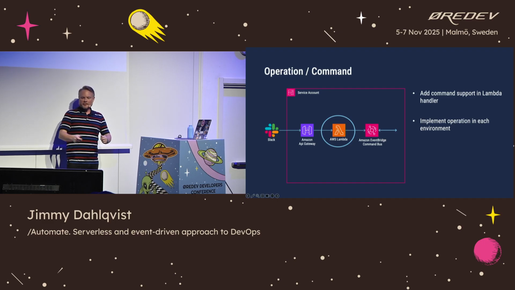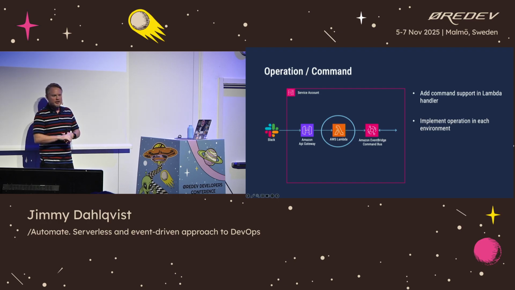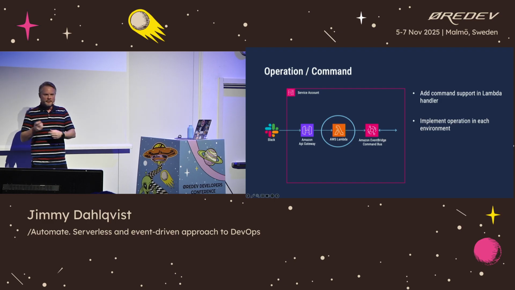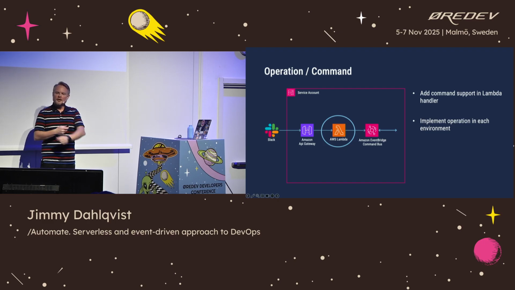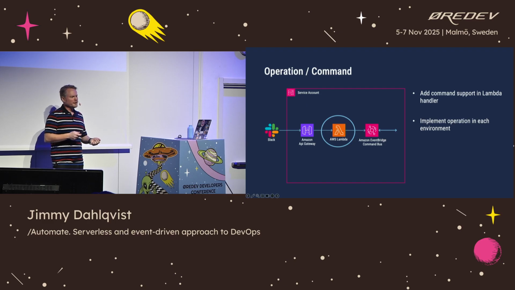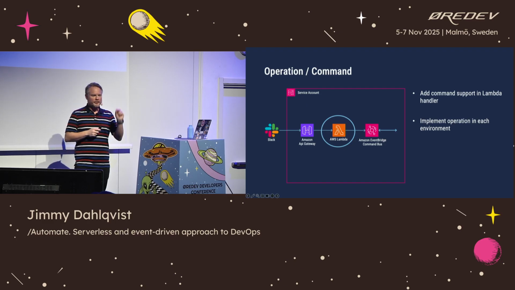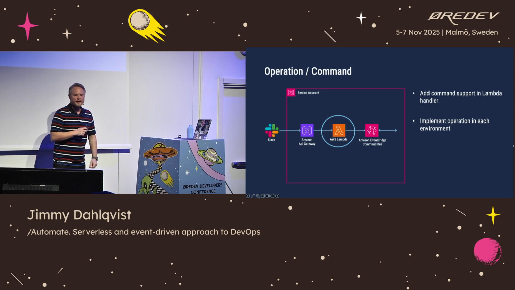And if you want to add something, we add support for the command in that Lambda function, and then we need to implement the operations in each account. This function has a lot of different responsibilities. One thing is making sure that the command is valid, parsing the commands, and the second one is to do advanced filtering. For example, if a user writes /mm, which is the name of our bot in Slack, /mm stop environment production. That's probably not something we want to do. And allow. So that filtering is handled here in this Lambda function. So if someone would try to stop the production environment, nothing will happen because that will never reach the production account.